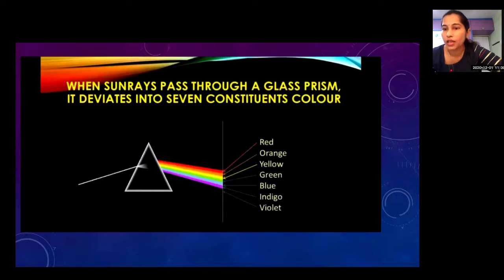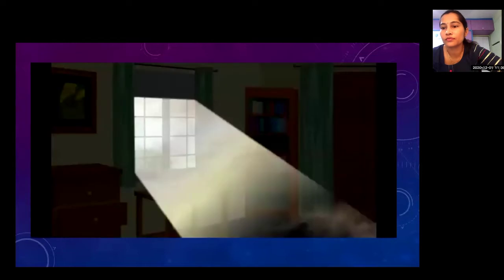And I think you also saw a beam of light entering from a window. Can you see this beam, yes or no? Mostly you must have seen this.